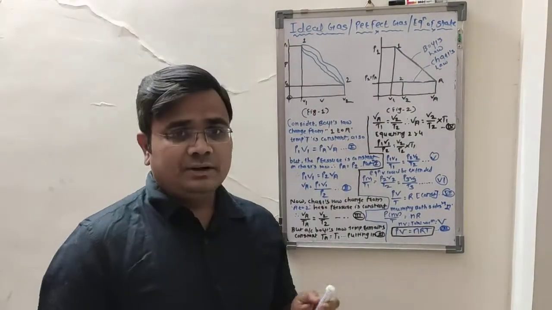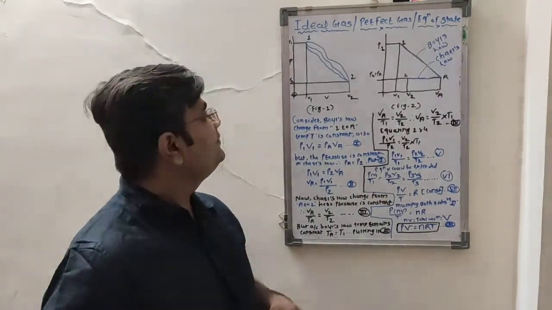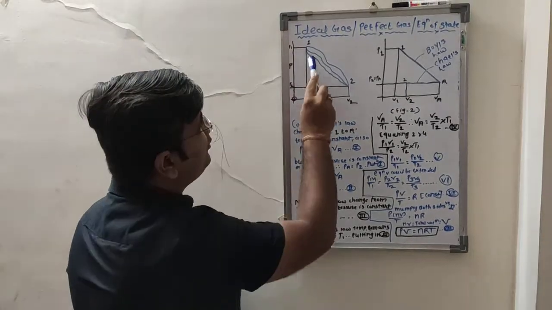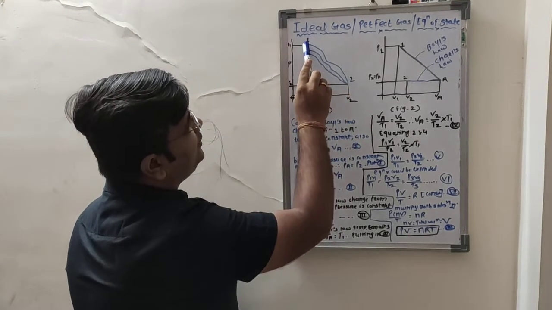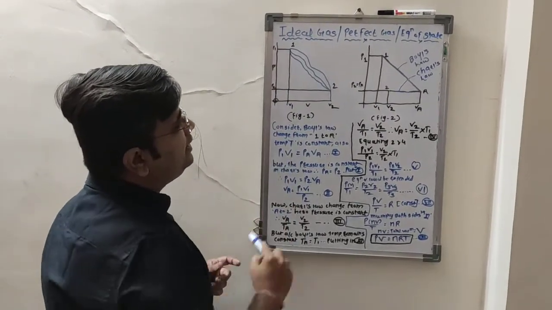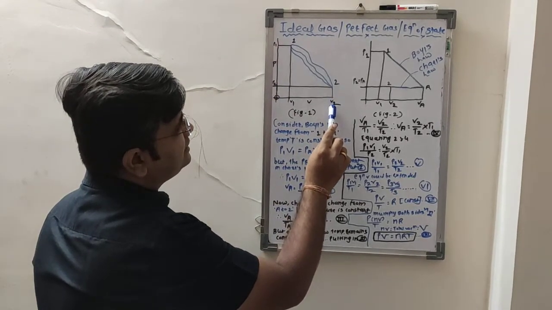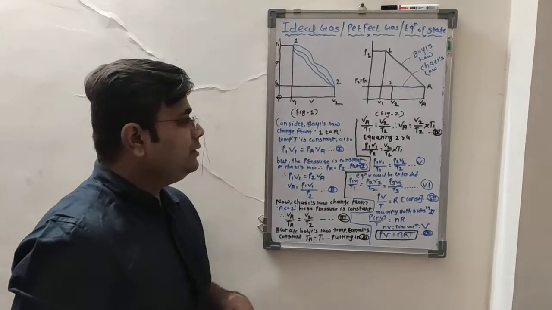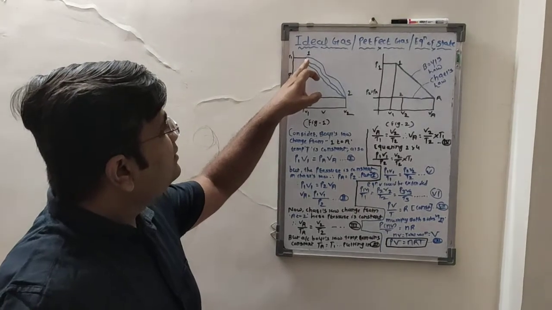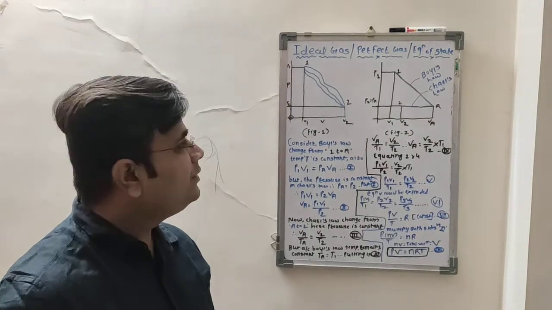Now, first thing is that, see here in figure 1, at point 1 the gas changes its property from point 1 to point 2. So at point 1 the pressure of the gas is P1 and the volume of the gas is V1, whereas at point 2 the pressure of the gas is P2 and the volume of the gas is V2. Now, according to figure 1, for the gas to travel from point 1 to point 2, there are infinite number of possibilities.